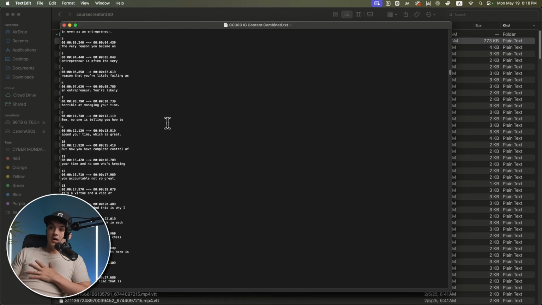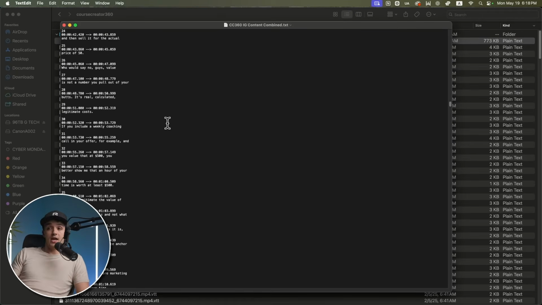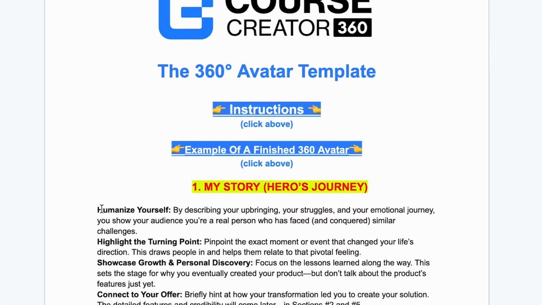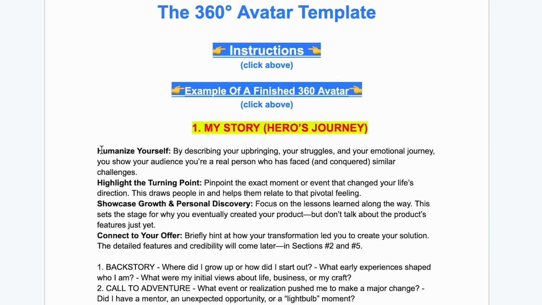That is a lot of text, a lot of copy to give over to AI, but this is good assets. This is exceptional inputs to give to AI to then produce exceptional outputs. Once you have your extracted and downloaded transcriptions from any of your competitors, the second asset I like to use again is the 360-degree avatar templates. I use that for all my prompts, especially when I'm writing copy.